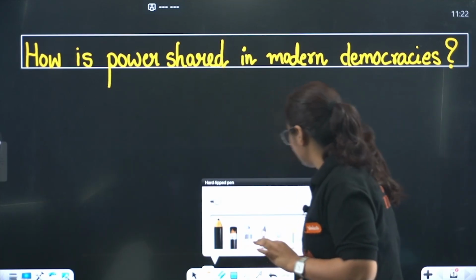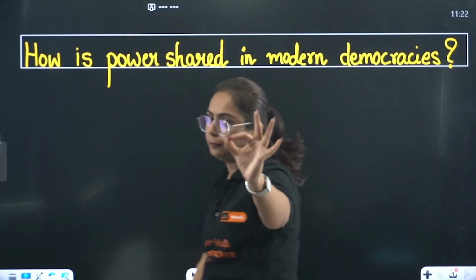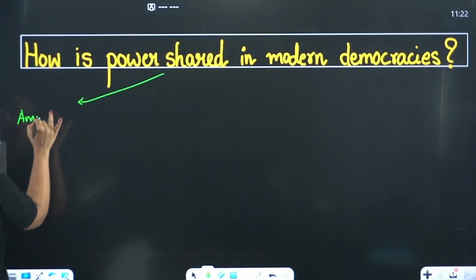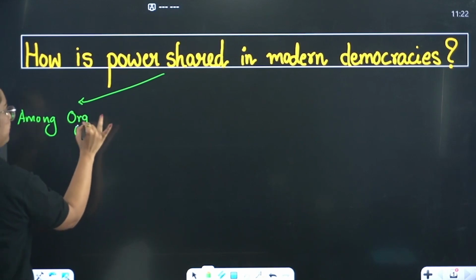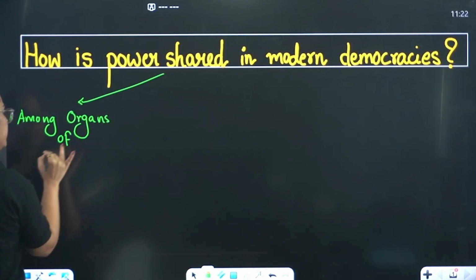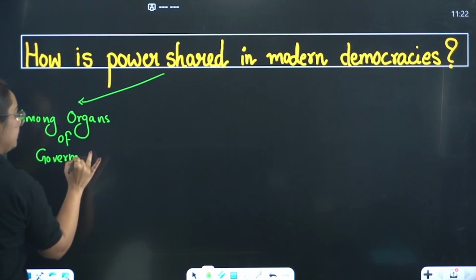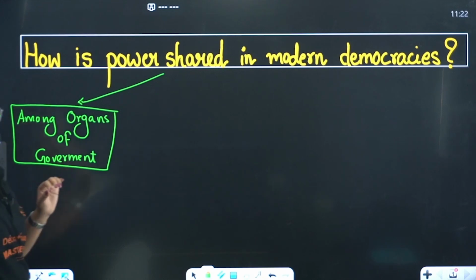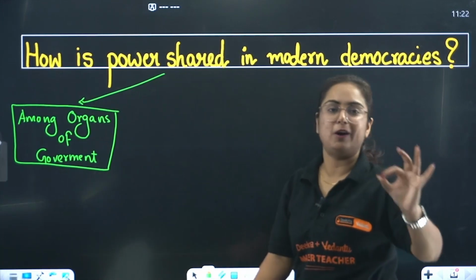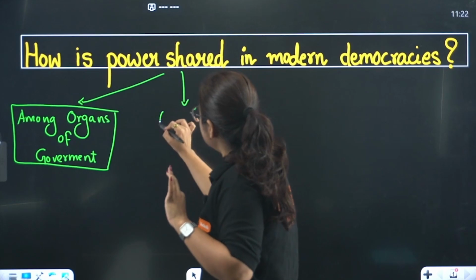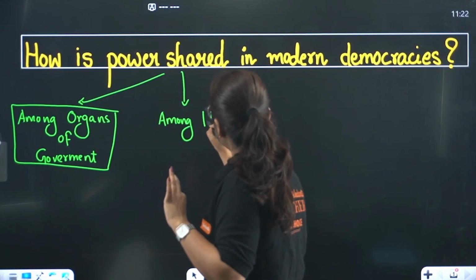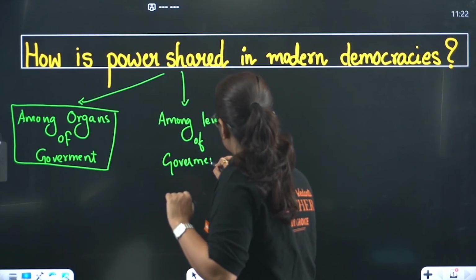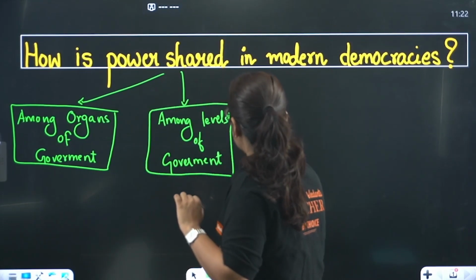So beta, in modern democracies, power is shared among different forms. The first one, pay attention to it, is among different organs of government. Like in our human body, we have different organs and different organs have different roles. Similarly, in a government, different organs have different roles. We will talk about them in detail. And then the next one is among different levels of government. We will also discuss them. First we are telling the headings.